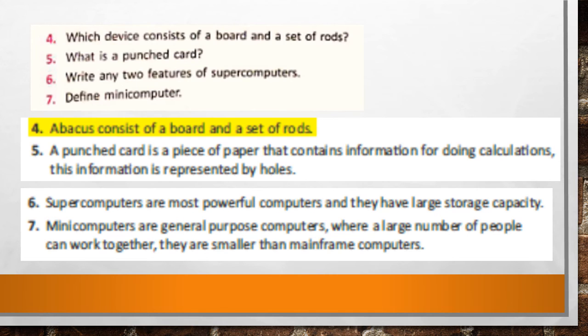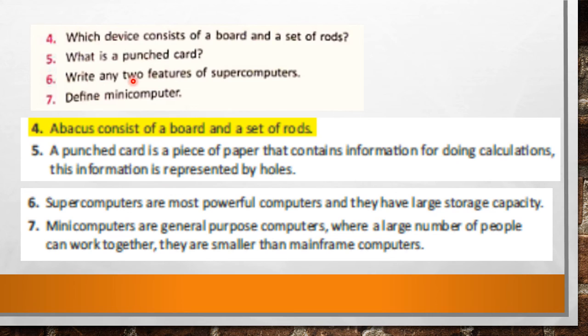Note these questions on your notebook as your homework. Number 4 is, which device consists of a board and set of rods? The answer of this question is abacus. Abacus consists of boards and set of rods. What is punched card? A punched card is a piece of paper that contains information for doing calculations. This information is represented by holes.